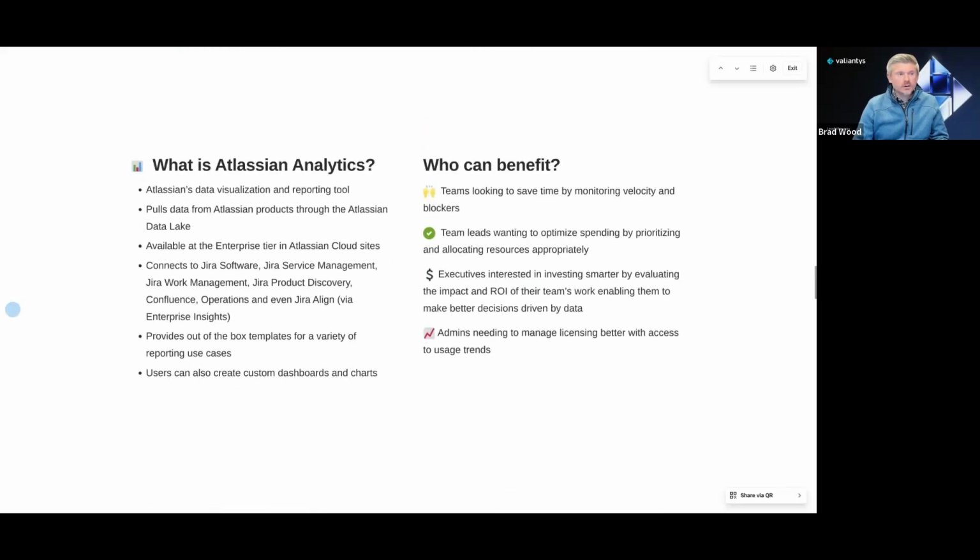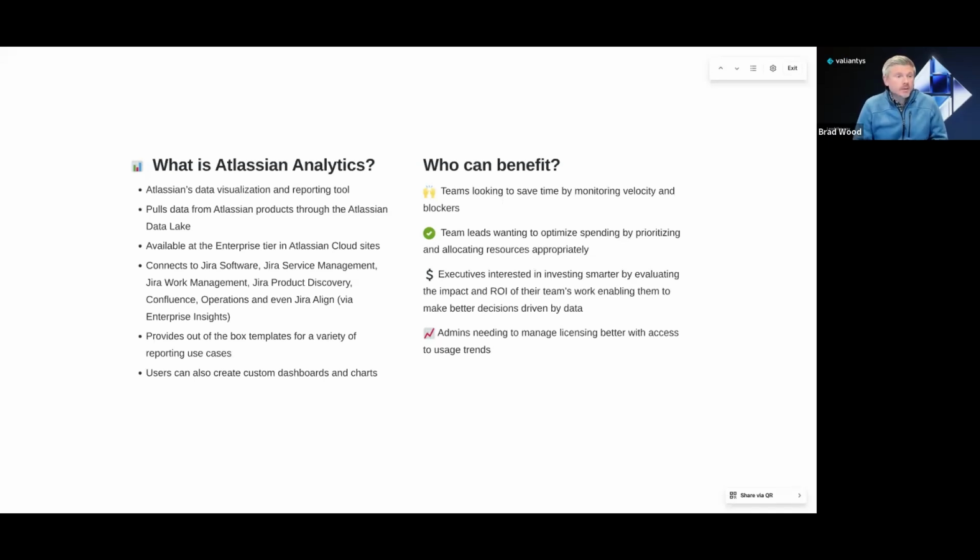All right, so Atlassian Analytics, what is it and who is it for? Atlassian Analytics is Atlassian's data visualization and reporting tool that can pull data from Atlassian products through the Atlassian data lake connected to Atlassian Cloud sites. It's available at the enterprise tier in Atlassian Cloud sites.